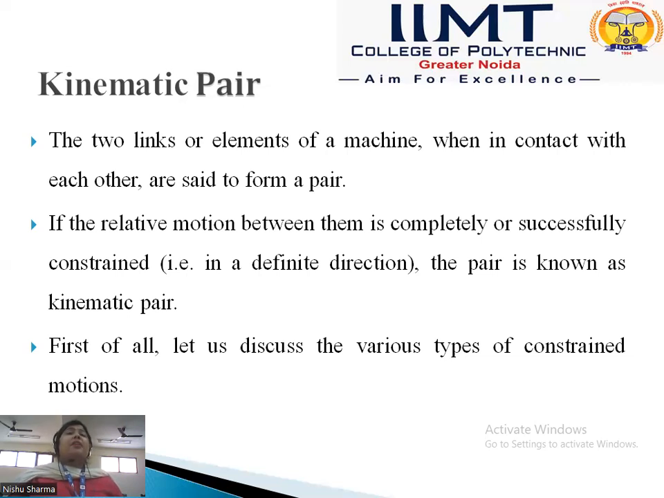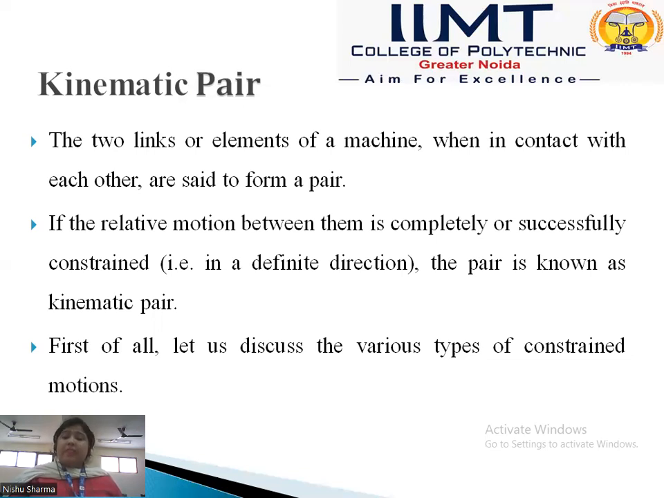But this pair is called kinematic when the relative motion between them is completely or successfully constant, that is, in a definite direction. Then the pair is known as the kinematic pair. We know that a link has relative motion, and when the relative motion between them is completely or successfully constant, this pair is called the kinematic pair. Now, what is completely or successfully constant?